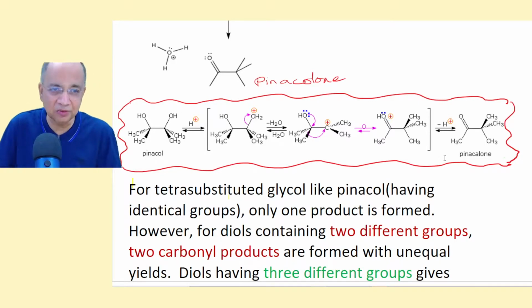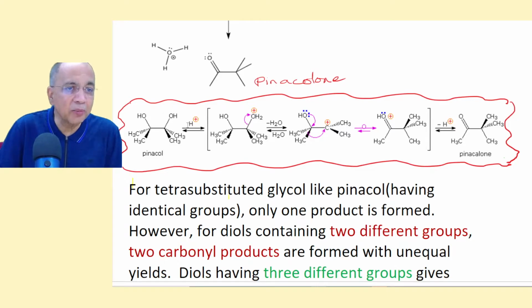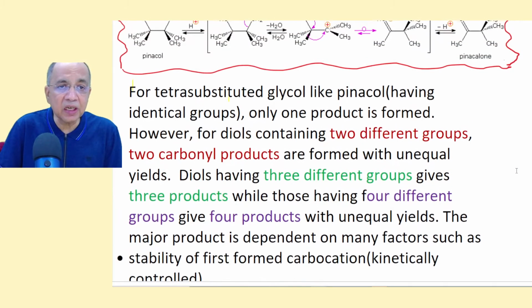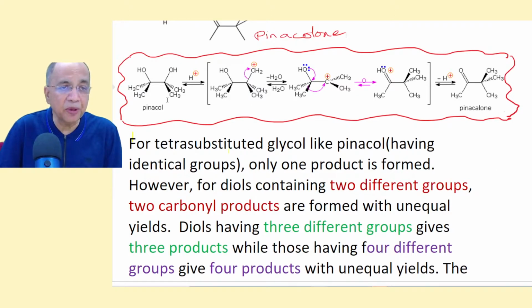All steps are reversible. Now one of the OH groups is protonated, dehydrated to form a 3-degree carbocation, and simultaneously a lone pair comes to form a double bond, and one of the alkyl groups shifts. These are the two same groups, and then deprotonation happens from here to form the pinacolone. Now if it is a tetrasubstituted compound having identical groups like pinacol, then only one product is formed.